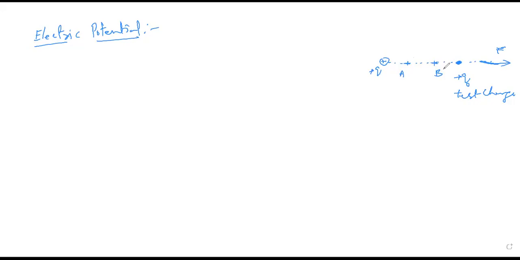Here, what I'm doing is with some external agent, that means with some external force or energy, I'm forcibly moving or bringing this positive test charge from point B to another point A. So towards this direction, correct?